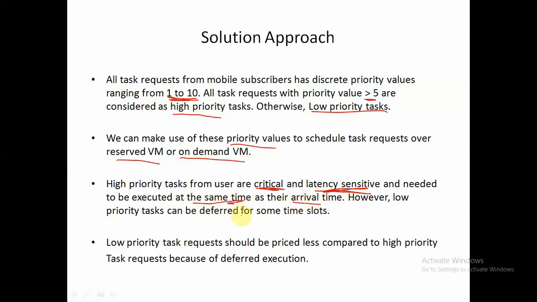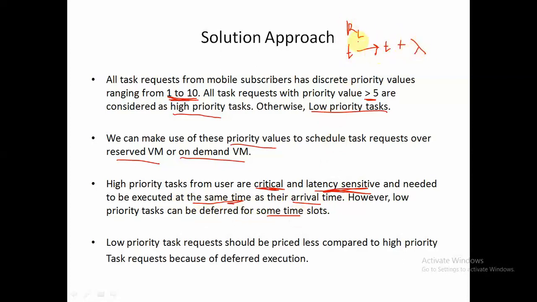However, low priority tasks can be deferred for some time slots. That means if a low priority task, let's say RL, arrives at time T, then we can delay it and execute it at a later time slot, let's say T plus lambda.